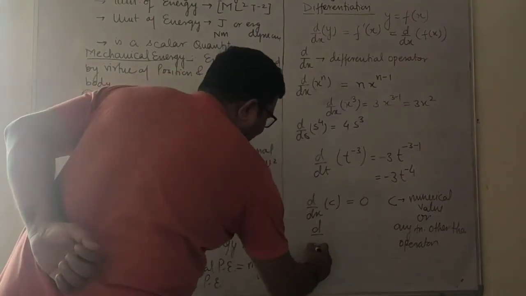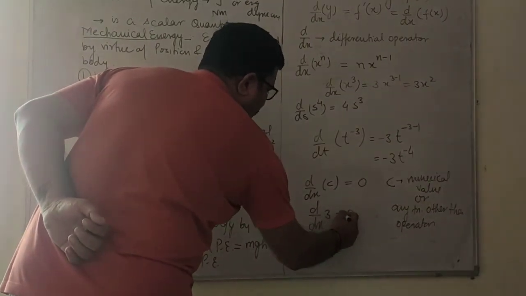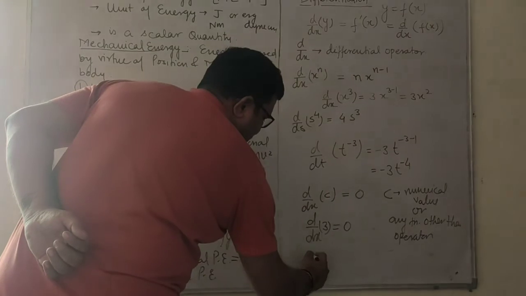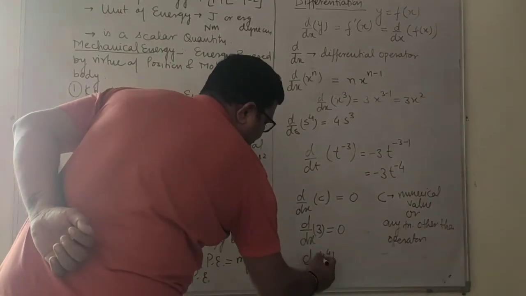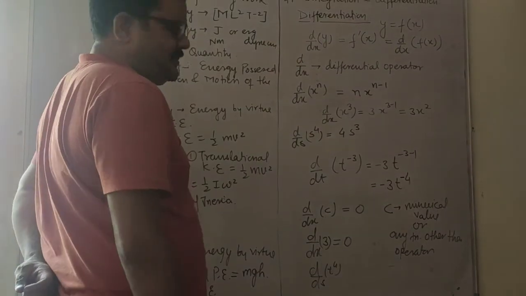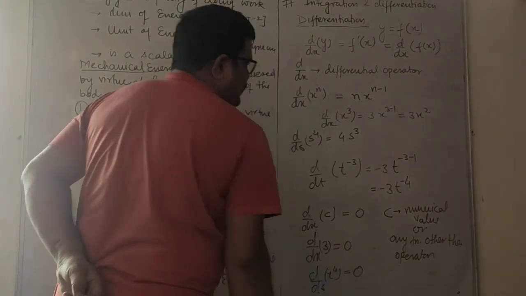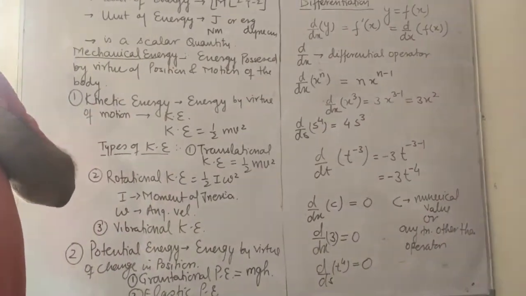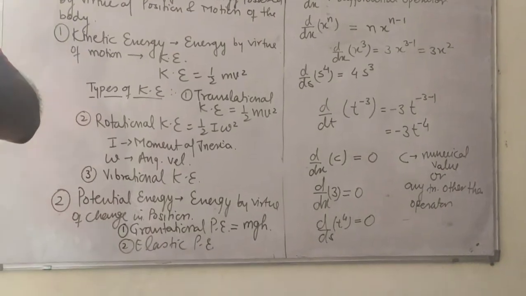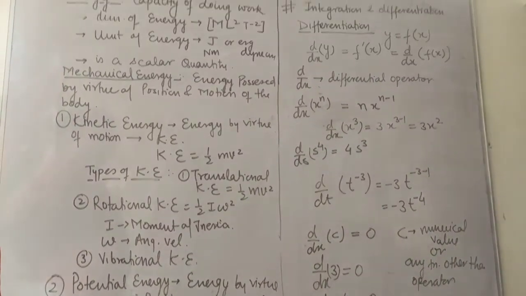So d by dx of 3 is always 0 because 3 is a constant. Similarly, d by ds of t power 4, because t is not a function of s, is considered a constant and it will be 0. So the differentiation of a numerical value or a constant is always 0. Now integration I will explain in the next video.